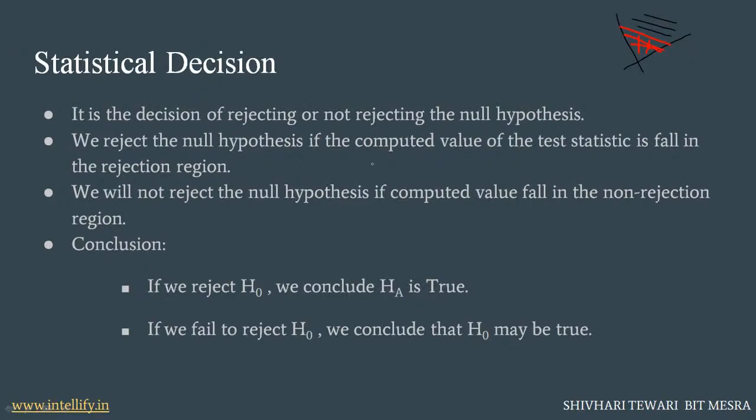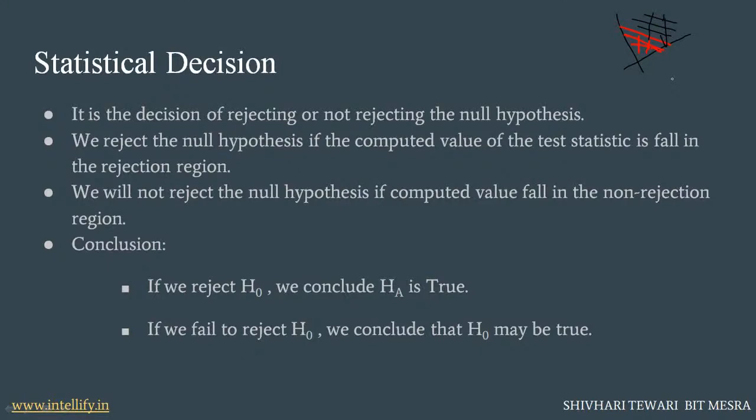So if we reject the null hypothesis, the computed value of the test statistic should fall in the rejection region. That means the test statistic result should fall in this region. In that case, we are going to reject our null hypothesis. We will not reject the null hypothesis if the computed value falls in the non-rejection region, that means in this red region. If the value falls in the red region, then we are not going to reject our null hypothesis.